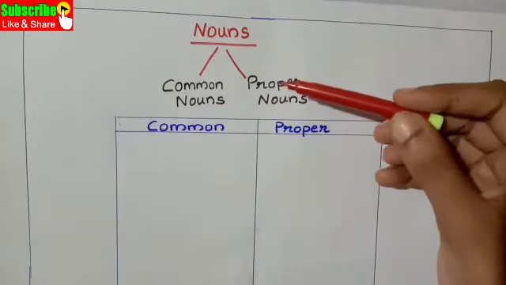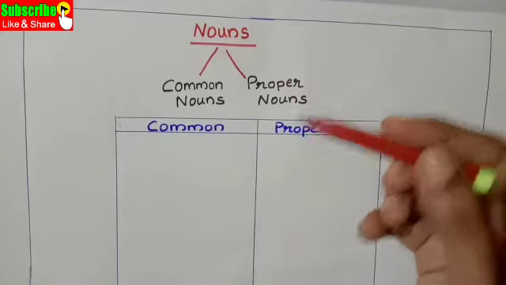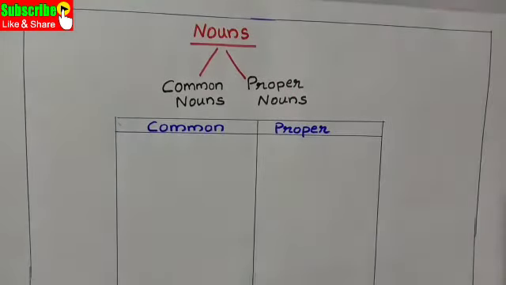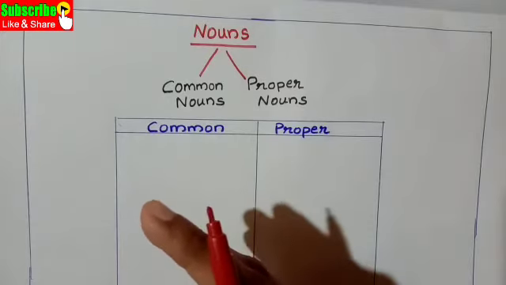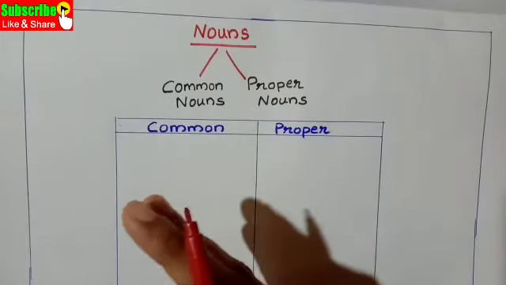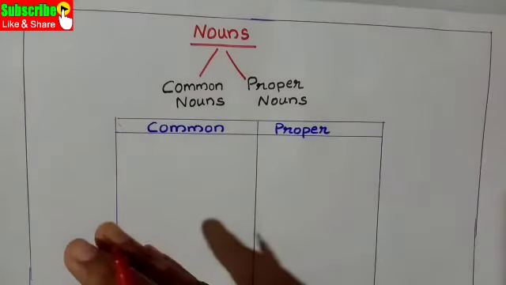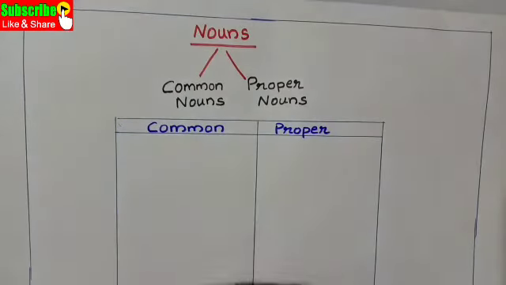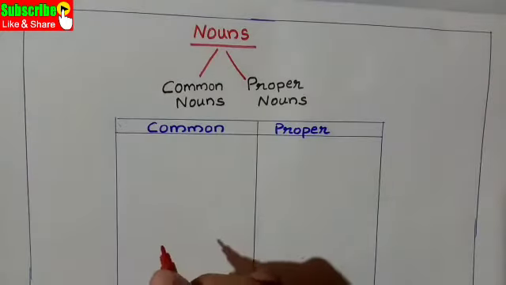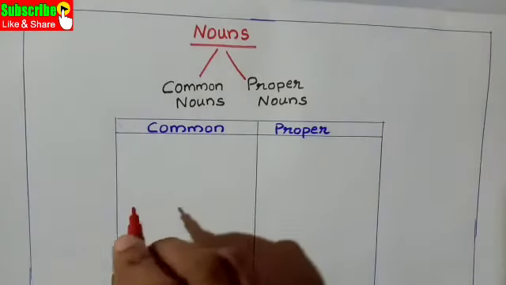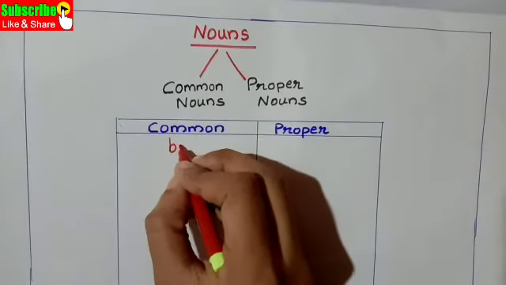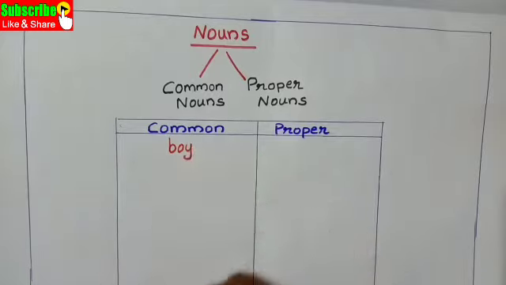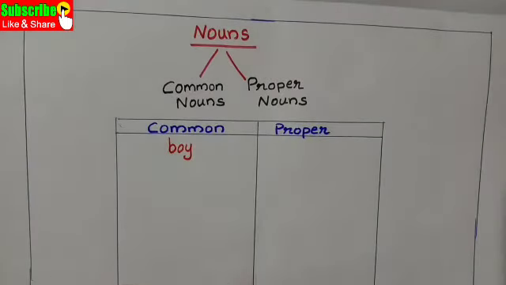Common nouns mean the name of places, things, animals and people, but the name is common. That means a general name. Use the general name. That is the first one, boy. Boy is the general name for all boys.